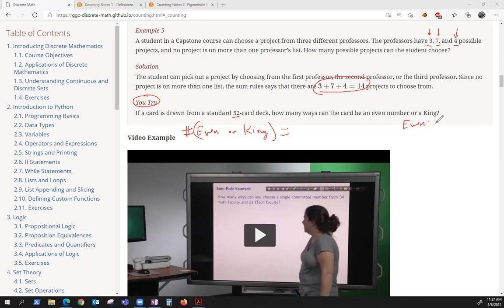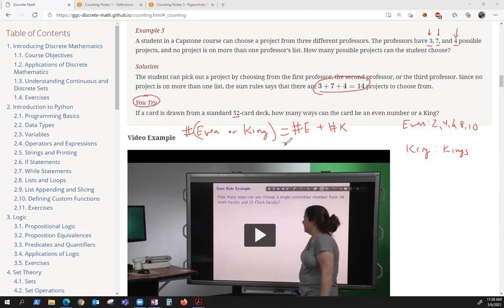Even cards are going to be cards that are 2, 4, 6, 8, or 10. And the kings are going to be cards that are kings, right? Kings are face cards that don't have a parity. So I can't have a card that's both even and king. So by the sum rule, it's just the number of even plus the number of kings.